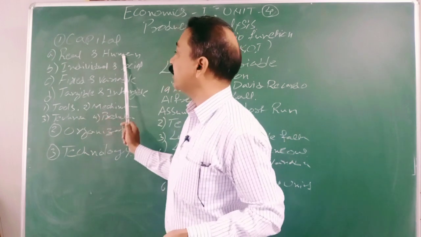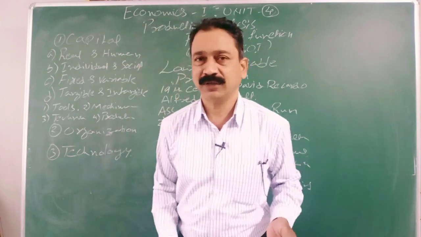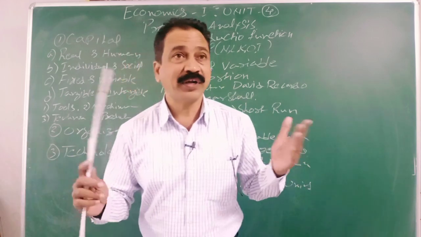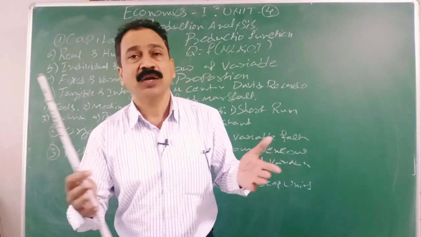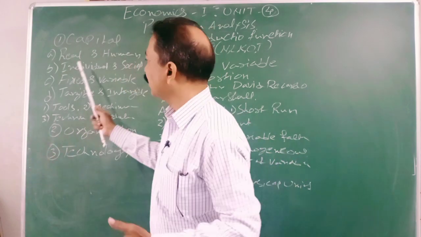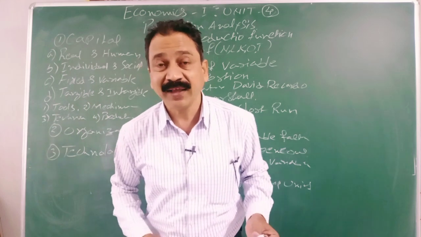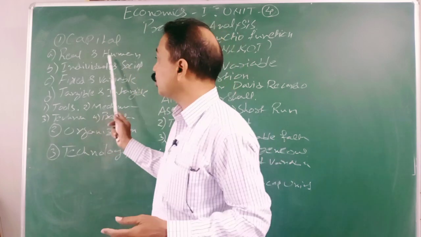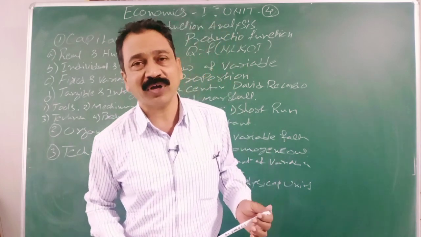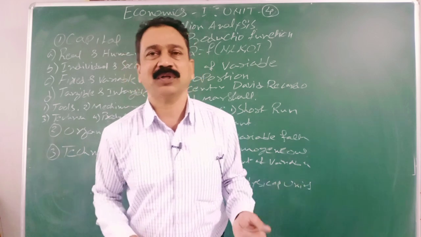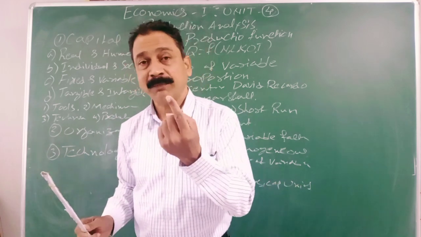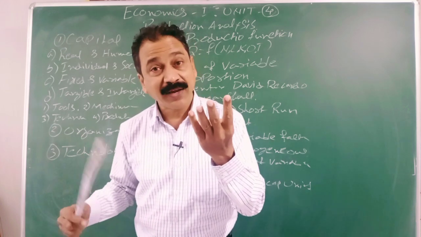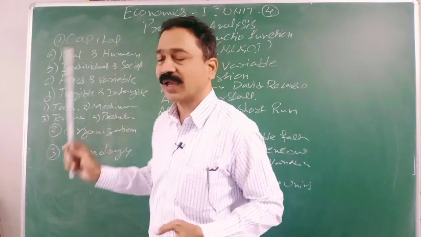Real capital and human capital. What is real capital? Which you see, like buildings, land, commodities, fans, machinery, tools, all that comes under real capital. Real capital helps humans to work and increase the production. Then what is human capital? Human capital is a very important one. Already you know, without humans nothing is possible. Human capital is the people's knowledge, skills, hard work and their training. This all comes under human capital.